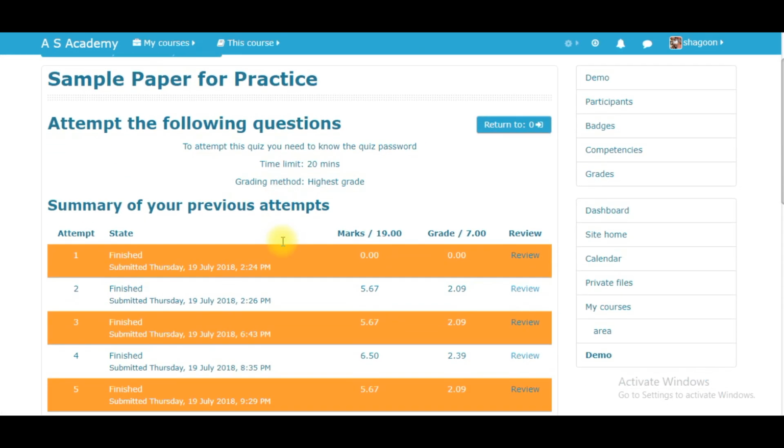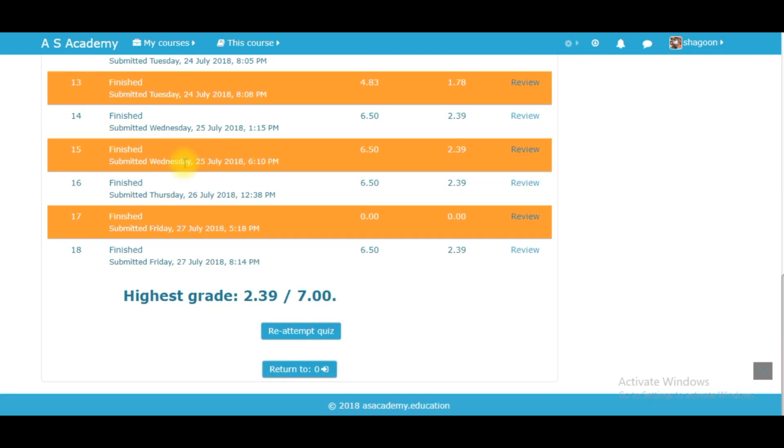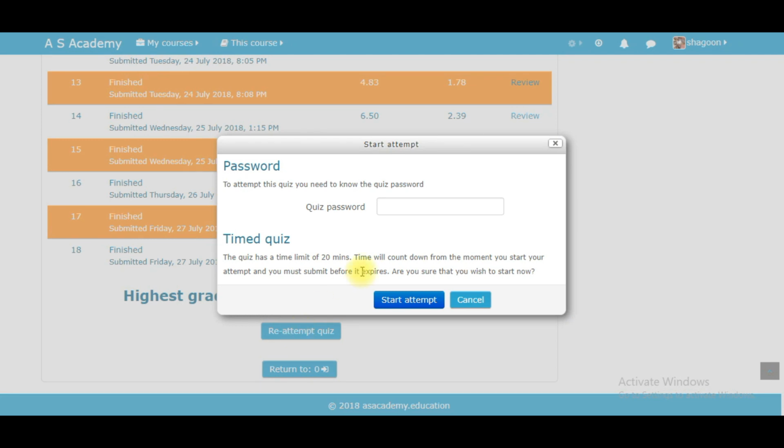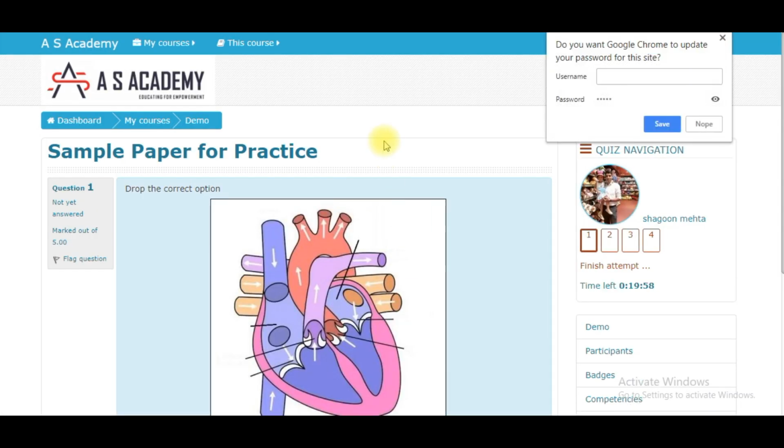Now you can see this test is for 20 minutes. So you need to complete this in 20 minutes. There have been various attempts made on this paper, so we'll re-attempt it. Now, to start this quiz, we will have to give the password. The password is assigned to the student.